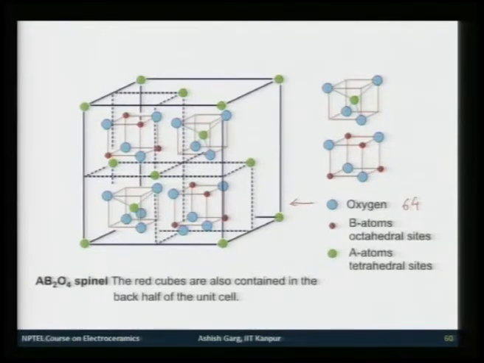Now, here if B goes to octahedral site for the sake of convenience, and A goes to tetrahedral sites, this is basically a normal spinel structure. So, the green atoms are A atoms, the red atoms are B atoms, and the blue atoms are oxygen atoms. And this is a very complex structure.